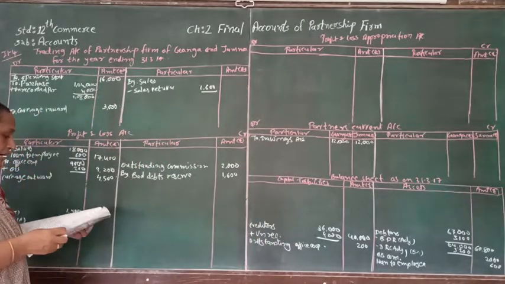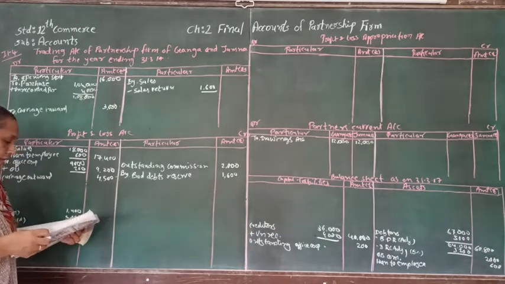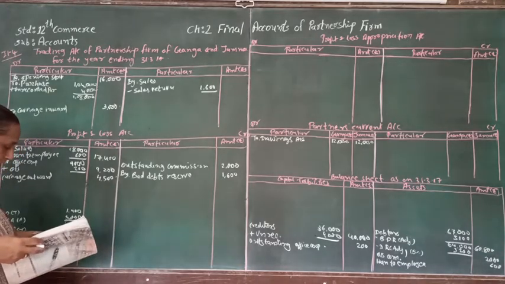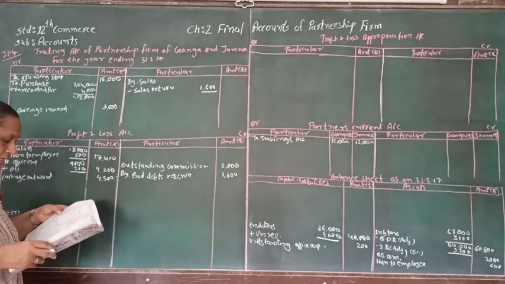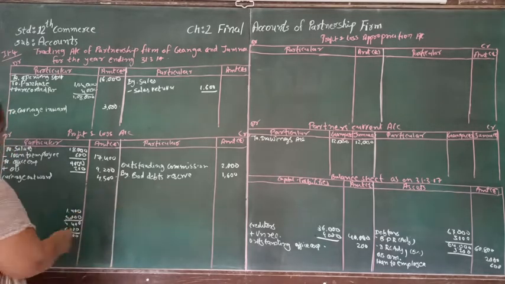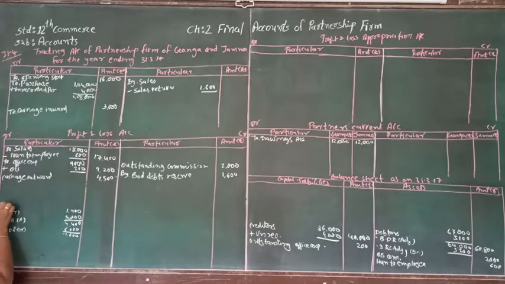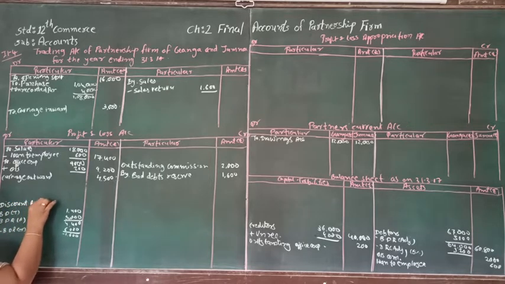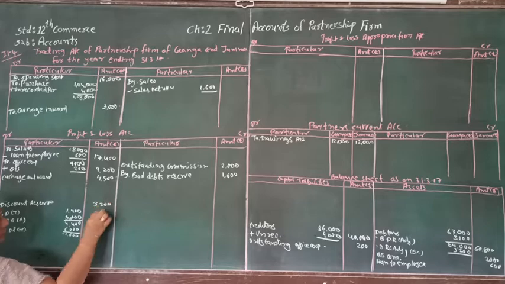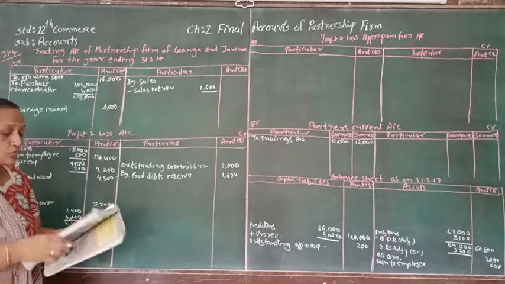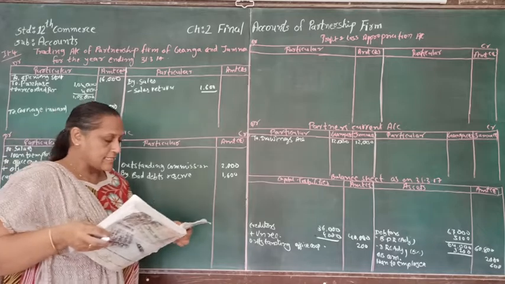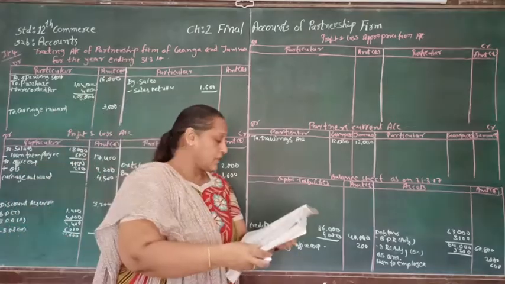Now we have to see the adjustment of discount reserve. For discount reserve, we are not able to find any discount in the trial balance. So straight we are going to write discount reserve on the debit side of the profit and loss account. So here discount reserve is 3,200. Straight we will write it. So we are finished with the bad debts as well as debtors. Now let's see the bills receivable.